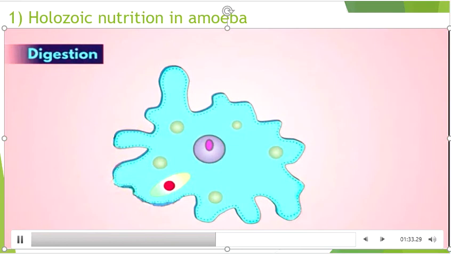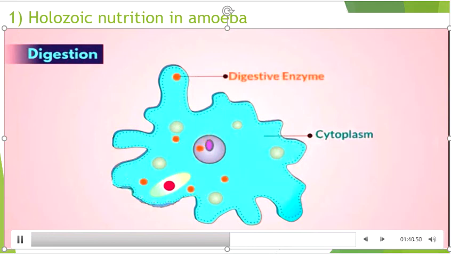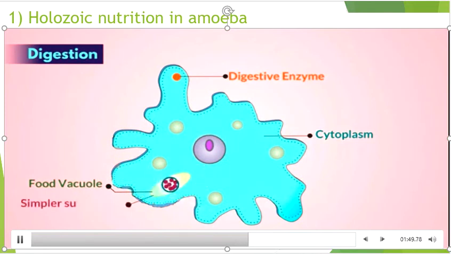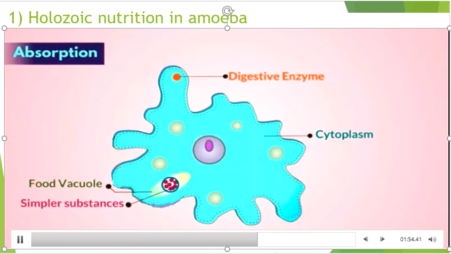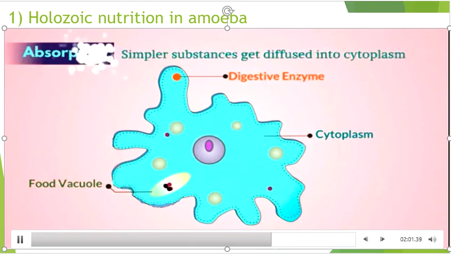Digestion. The cell contains a jelly-like liquid called cytoplasm. From the cytoplasm, digestive enzymes are secreted in the food vacuole. These enzymes act on the food particle and convert it into simpler substances. Absorption. The simpler substances get diffused into the cytoplasm. This is called absorption. The undigested waste remains in the food vacuole.